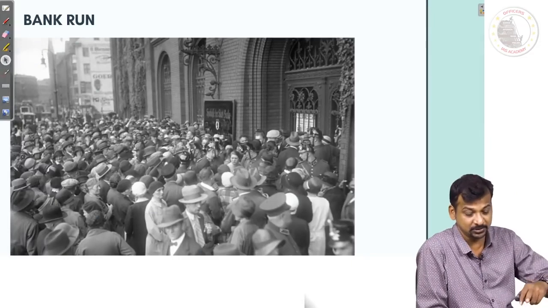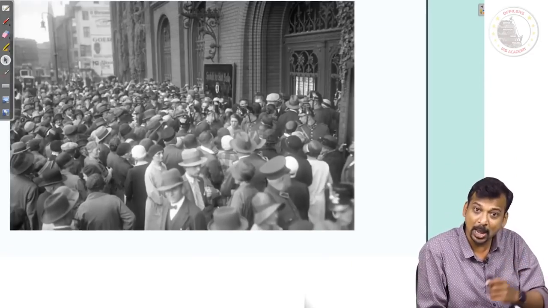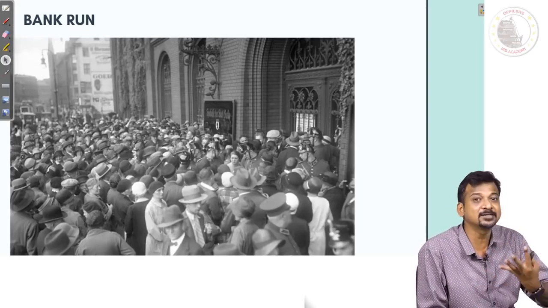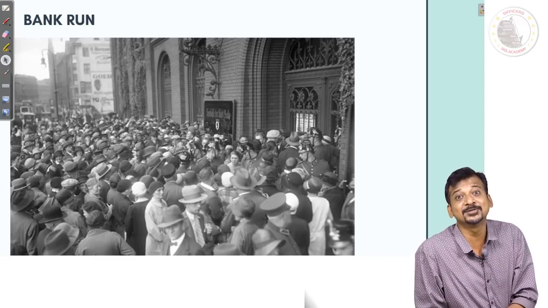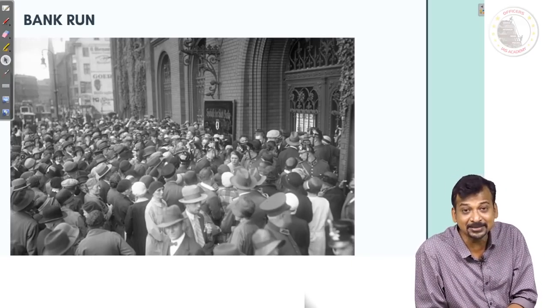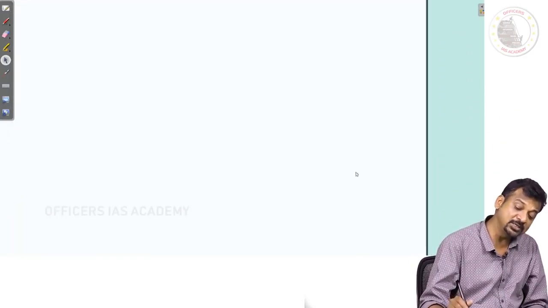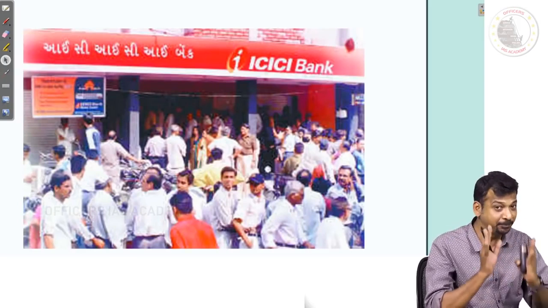See, this particular thing was taken from the net only. See, these bank runs happen. Suddenly people will rush, because in 2008 Lehman Brothers was in crisis in the US, and there was a bank run on many other banks. In 2003, ICICI Bank was almost in very deep trouble.